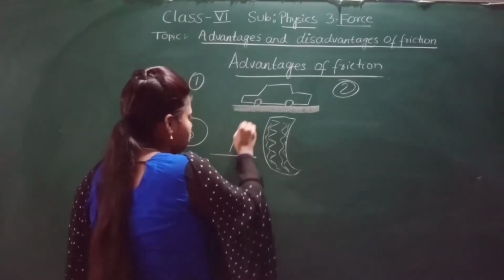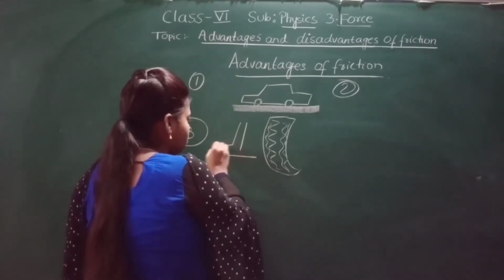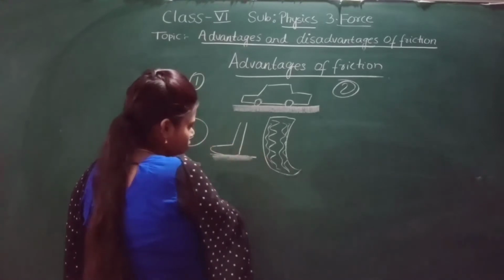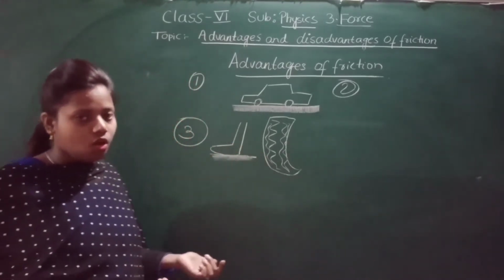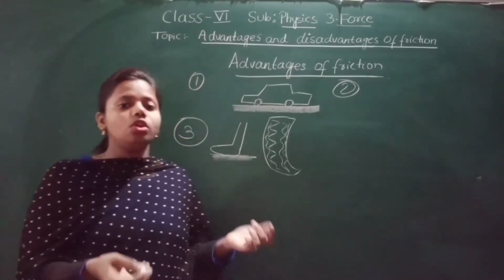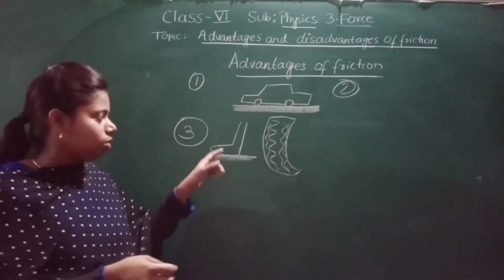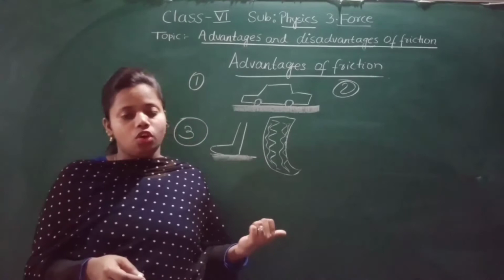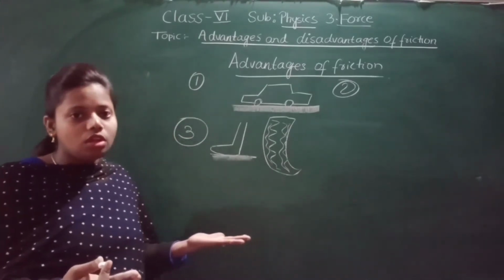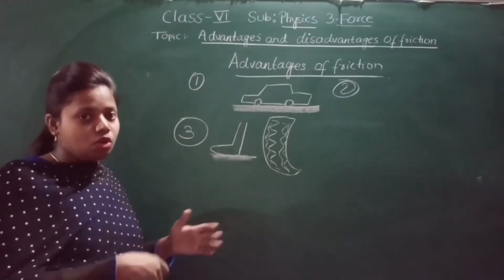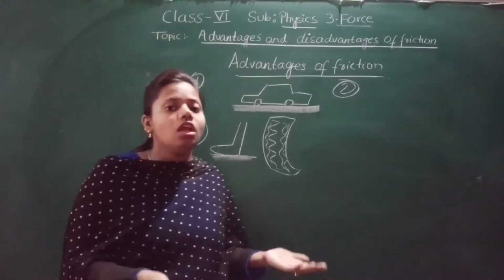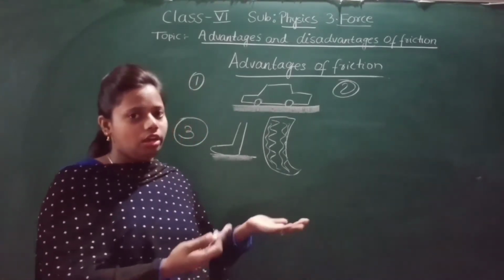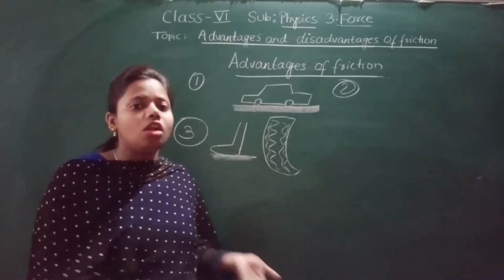There is friction between your feet and the surface of the road or ground, wherever you are walking. We are able to walk nicely because of friction. If friction were not there, we would slip. We would only fall down. We would not be able to walk. We would always fall down.